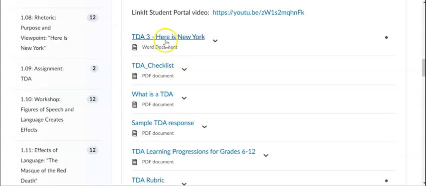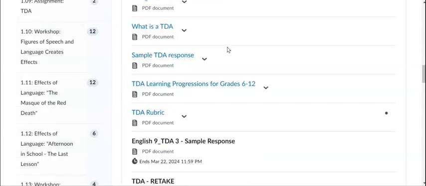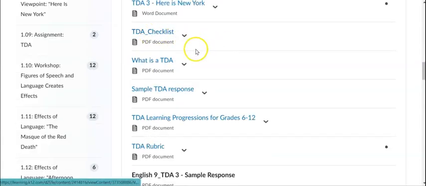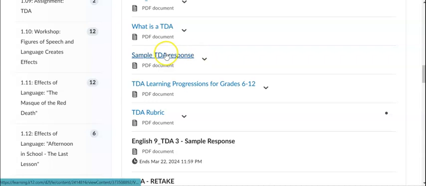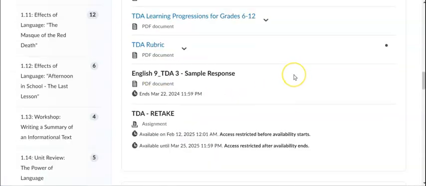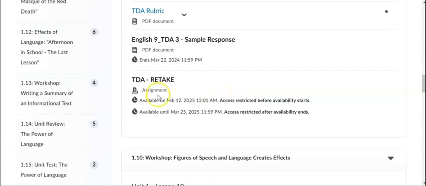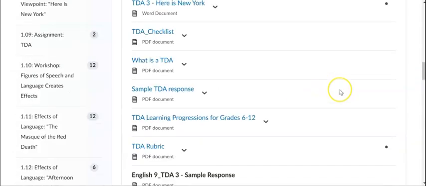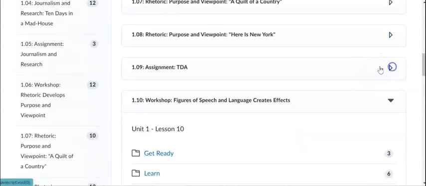The assignment documents: directions, a checklist, what is a TDA, a sample TDA response, learning progressions, a rubric, another sample response, and then the TDA retake will be available as well.